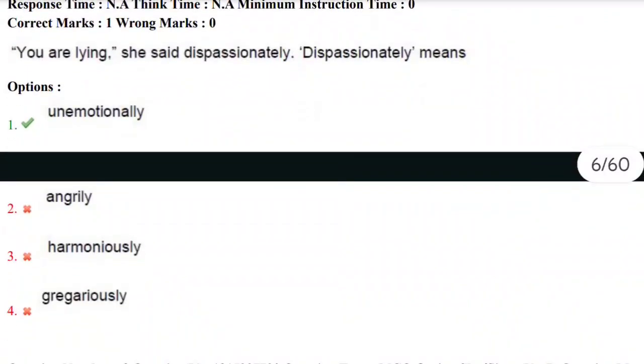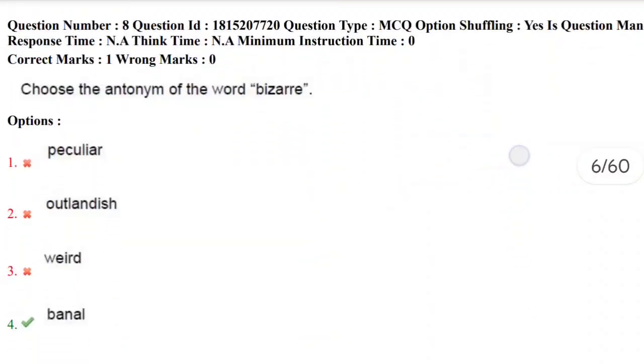Seventh question. You are lying, she said dispassionately. Here we need to find what dispassionately means. Dispassionately is nothing but unemotionally. She said you are lying, she said unemotionally. So the correct answer here is the first option. Let's move towards the next question.